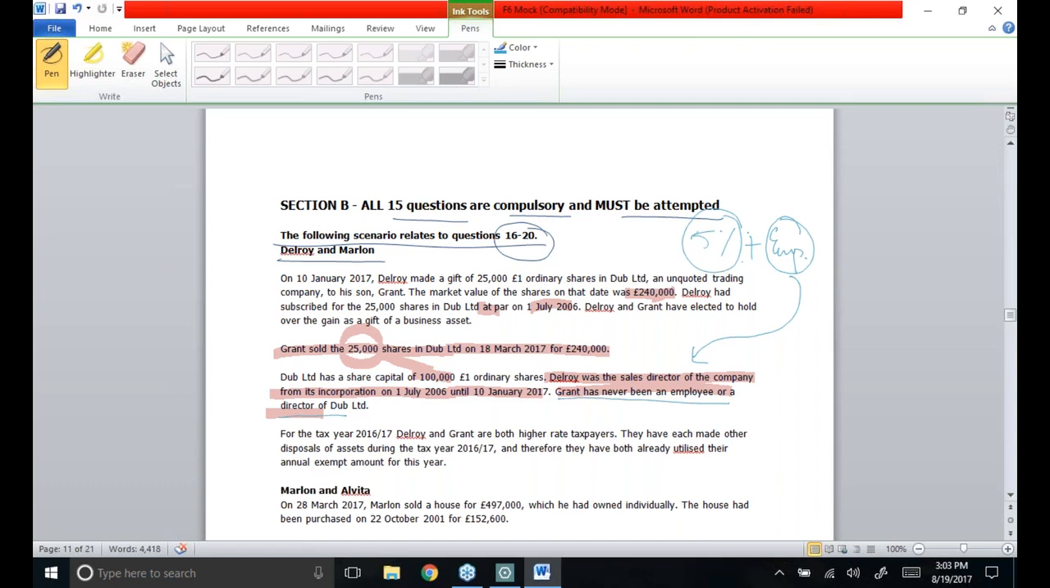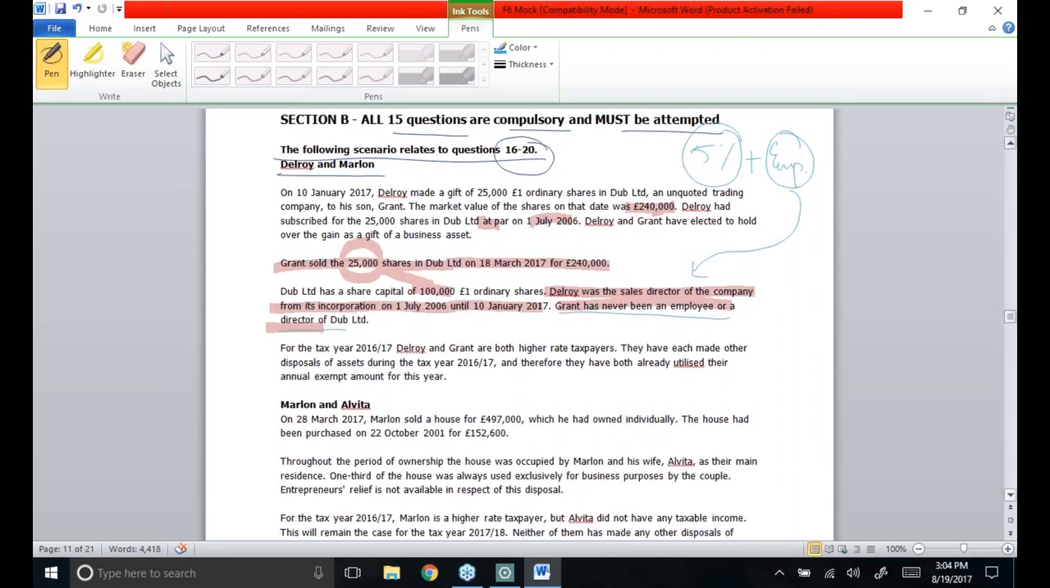In order to go for entrepreneur relief, any asset which is going to be sold has to be held for at least 1 year before the date of sale. So the first thing is to check what the first MCQ is all about.